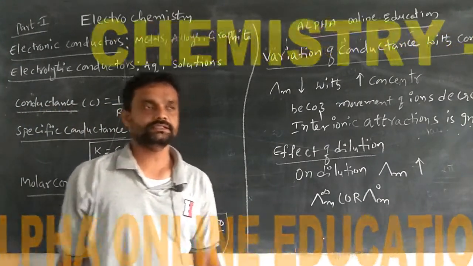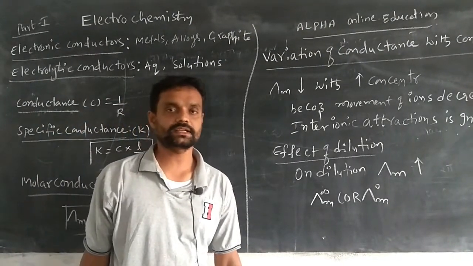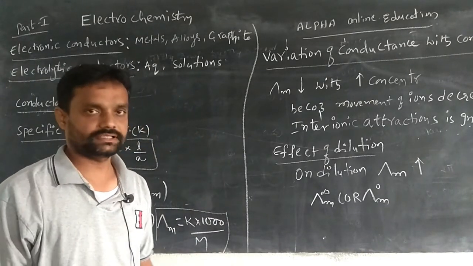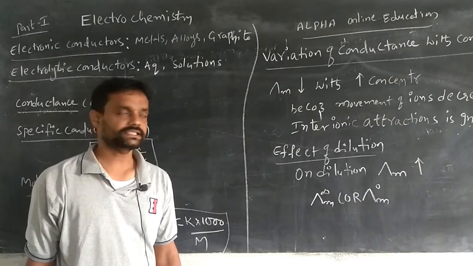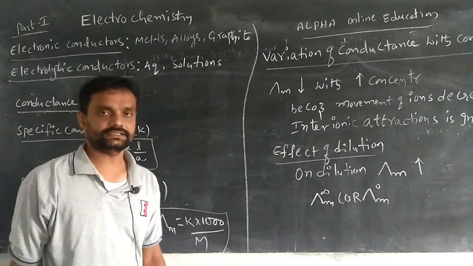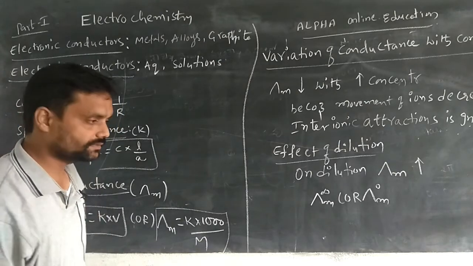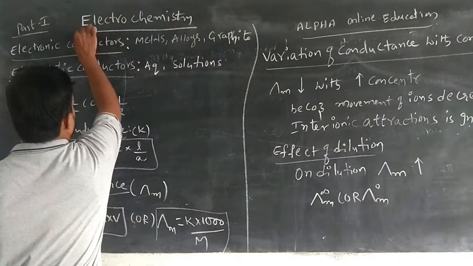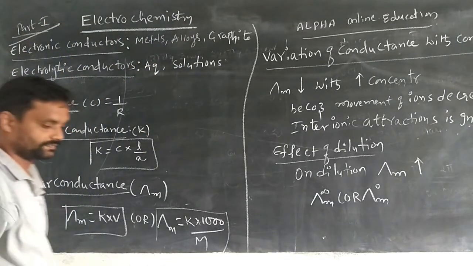So previously we discussed chemical kinetics. Chemical kinetics and electrochemistry are one lesson. In this lesson, previously we completed the electrochemistry, nearly in part 8 or part 9 videos. So today we are going to discuss the remaining part, that is electrochemistry, in part 1. This is the introduction.